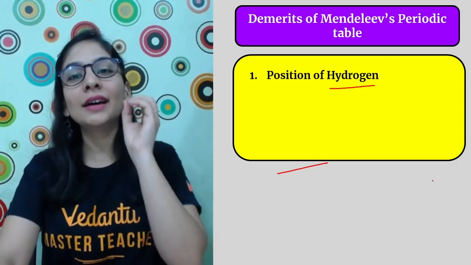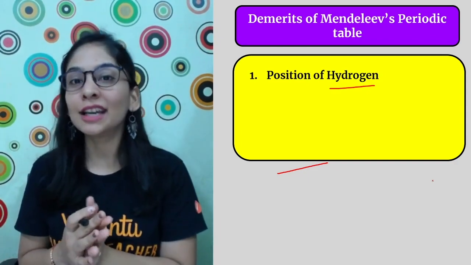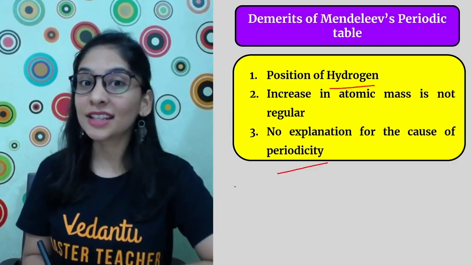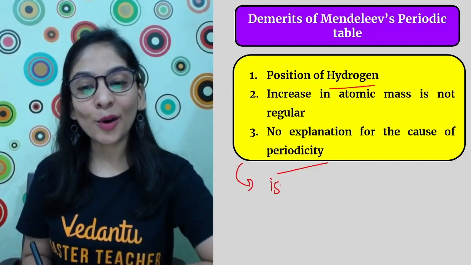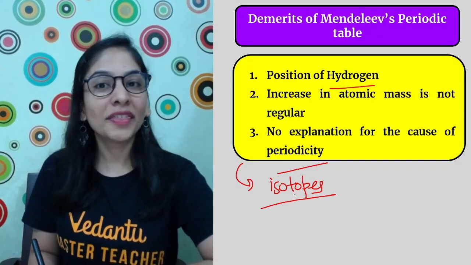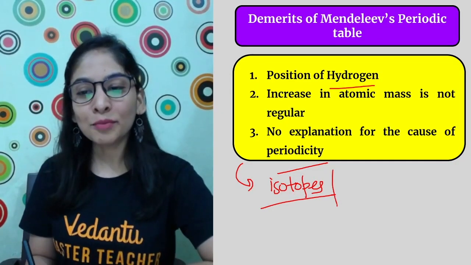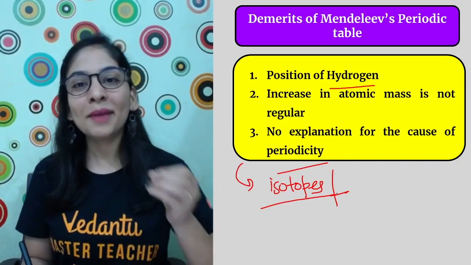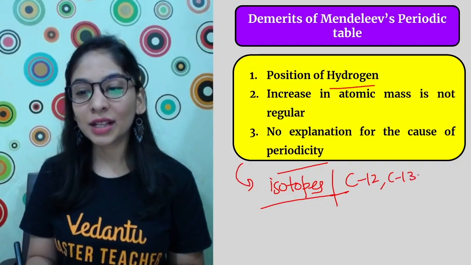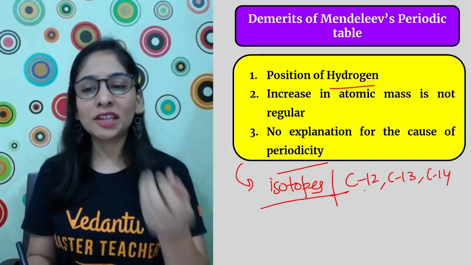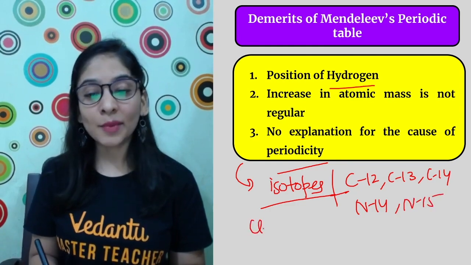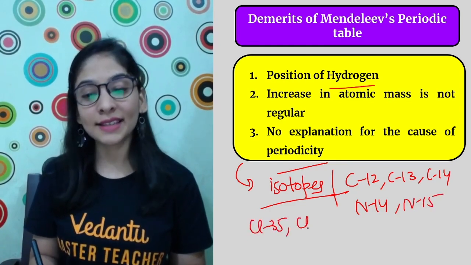And a very important point where he was wrong is what? He said that the elements should be arranged in terms of increasing atomic mass. But if you try to arrange all the elements in increasing atomic mass, students, then what about isotopes? That's the main concept where he had the biggest disadvantage. You know that most of the elements have isotopes. The same element can have different masses, be it carbon C12, C13, C14, be it nitrogen 14, nitrogen 15, be it chlorine, which is a very famous example.